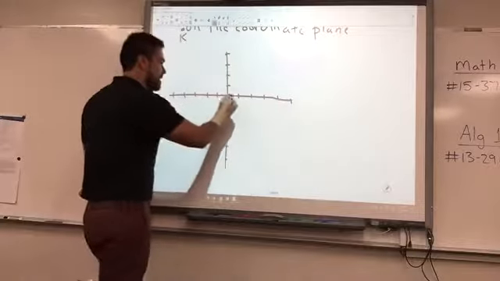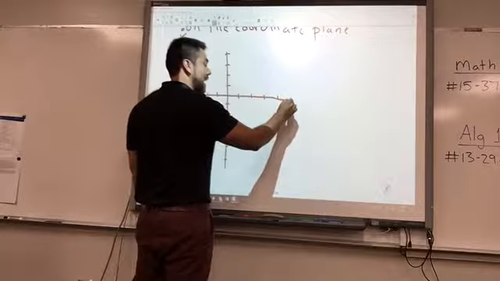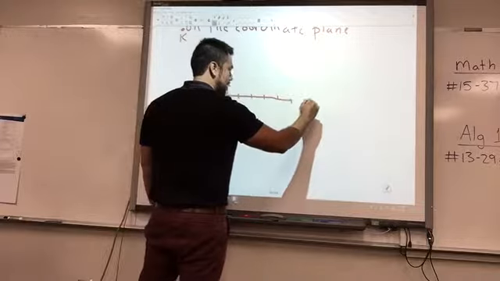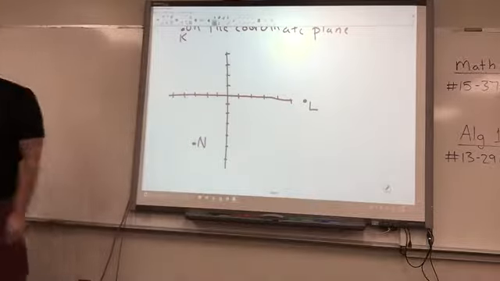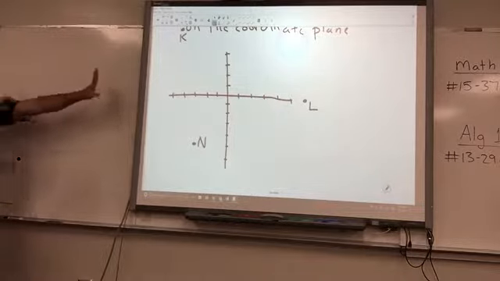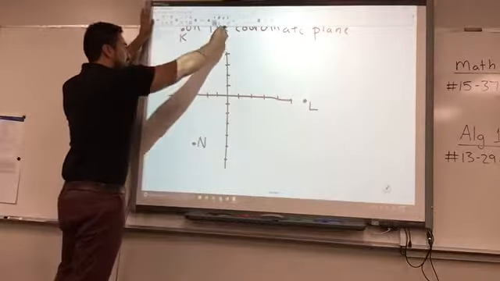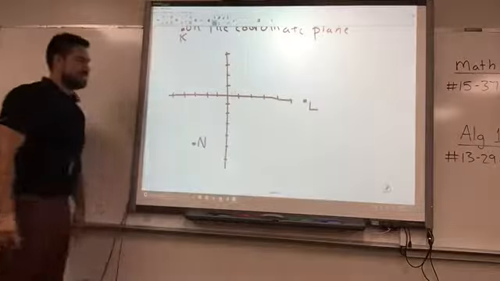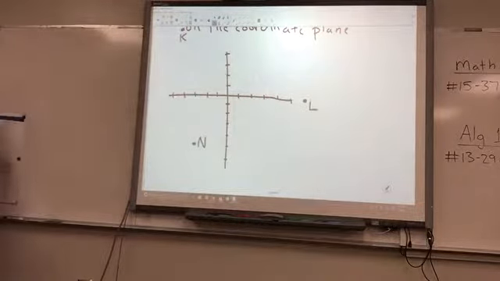Okay. (6, 0). 1, 2, 3, 4, 5, 6, and then 0. I didn't go up or down, and this is L. Okay. Do you guys get that? You're going to see this concept again where you're like, Mr. A, you didn't draw the lines all the way up there. That's okay. You just pretend. It's a game where everyone's a winner.